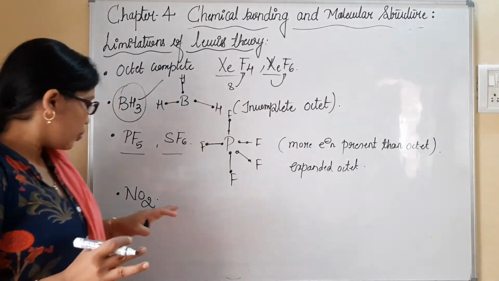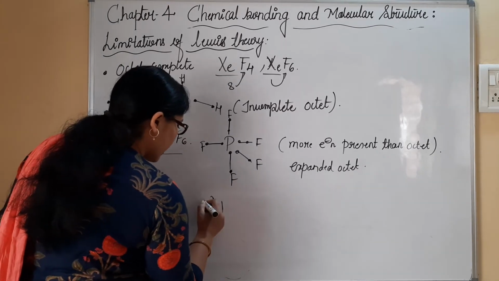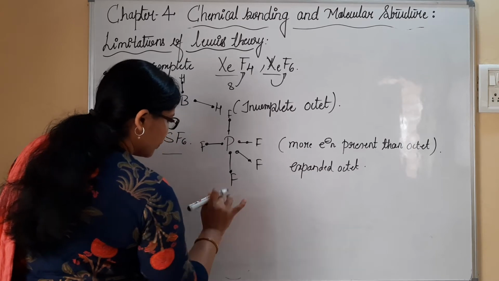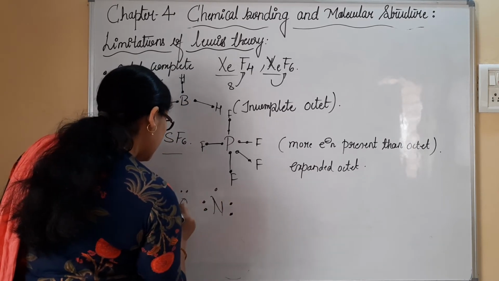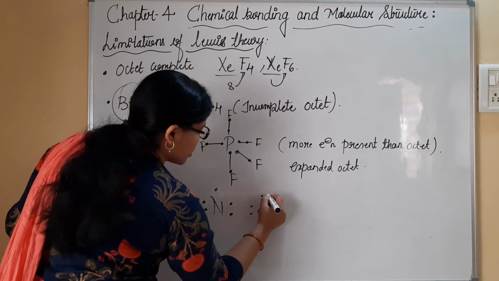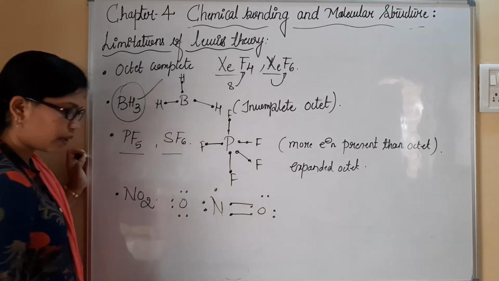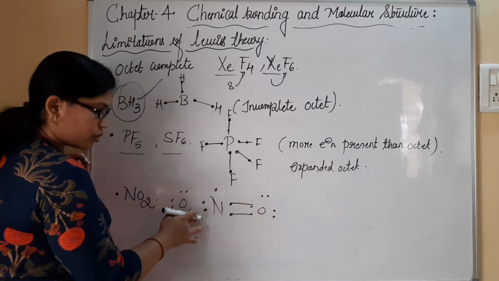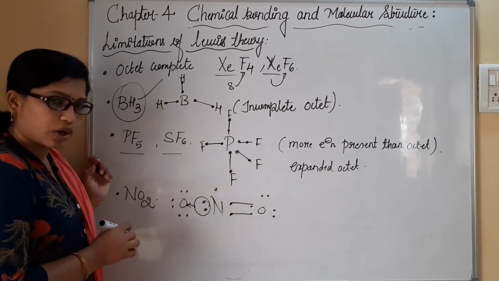You can see here NO2 also. Nitrogen, we all know, has 5 valence electrons, and we have 2 oxygen atoms with 6 electrons present in each. Here nitrogen has formed a double bond. Okay, it is good. Then you can see this nitrogen is completely donating its electrons to the oxygen to become an octet.